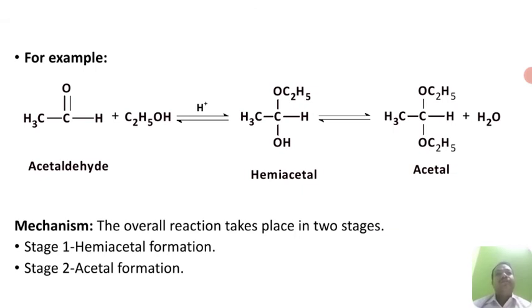Now for example, if you take acetaldehyde and react it with one equivalent of ethanol, you get hemiacetal. That hemiacetal, being an unstable molecule, reacts further with one more ethanol molecule to form an acetal molecule. So this is how the formation of acetal takes place. As I said earlier, acetal or ketal formation requires acid as a catalyst.